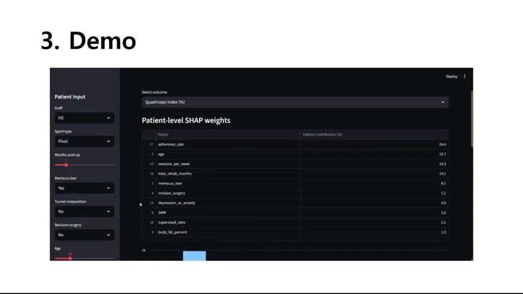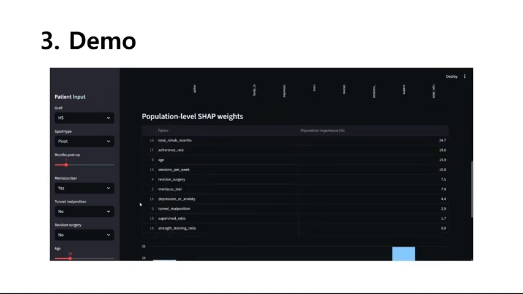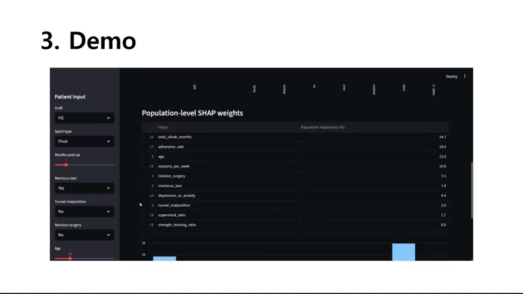So to wrap up, patient-level SHAP enables patient-specific stratification, which traditional rehab guidelines couldn't do. And now move on to the population-level SHAP. On the other hand, this analysis covers the entire cohort. It is not patient-specific but protocol-oriented. In this dataset, adherence and total rehab duration have high values, suggesting regulatory targets for the universal rehab protocol design.